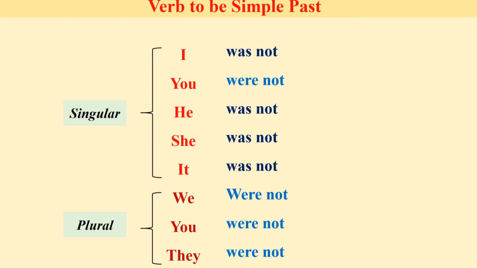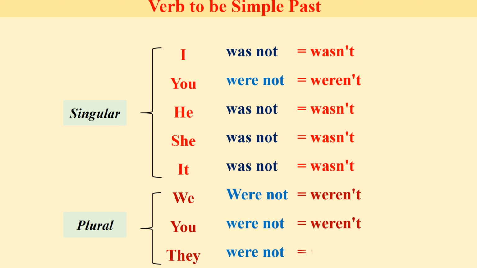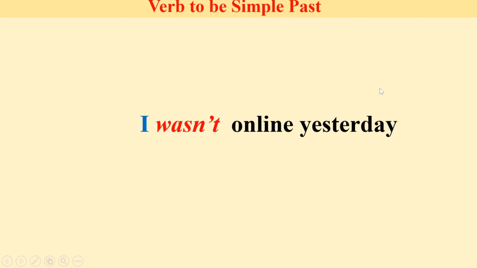Okay, remember, we can say was not or wasn't, were not or weren't. Okay, and the same goes for the others. So this is the full form. Okay, this is the full form, and this is the short form. Examples: I wasn't online yesterday.